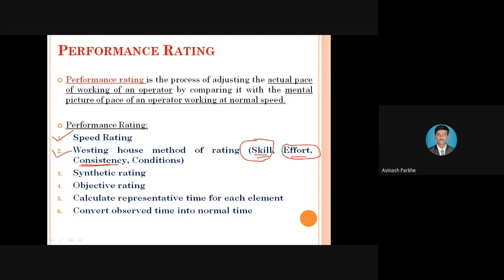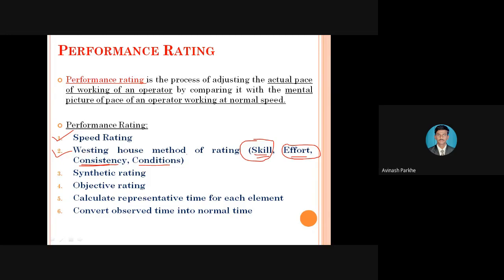And the last one is called conditions. In which conditions are operators working? Sometimes the operators are working in the cold region. Sometimes operators are working in the heating region. So wherever casting operations and forging operations are there, in such types of operations, a large amount of heat is there. At that time, some workers are operating in an effective manner, but some workers are not operating effectively because of the maximum range of temperatures. So their performance will go on decreasing.